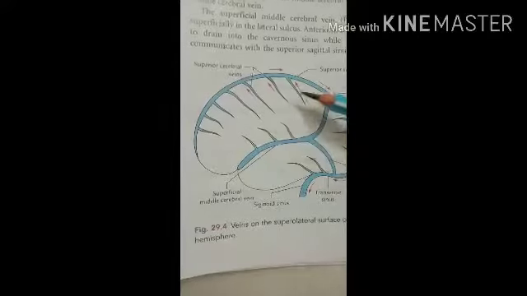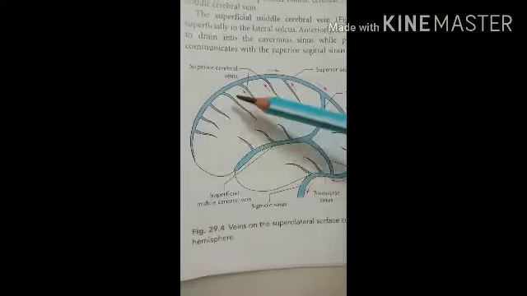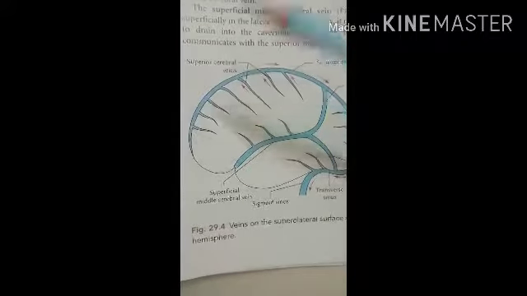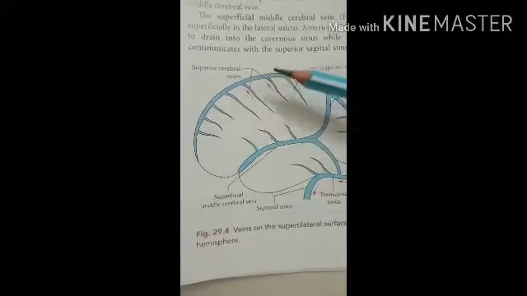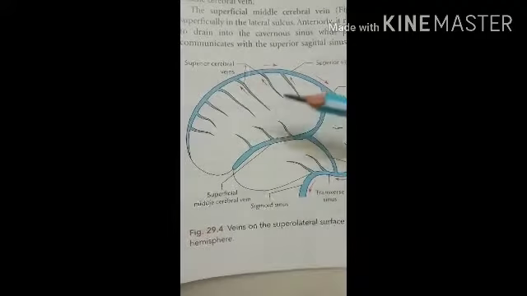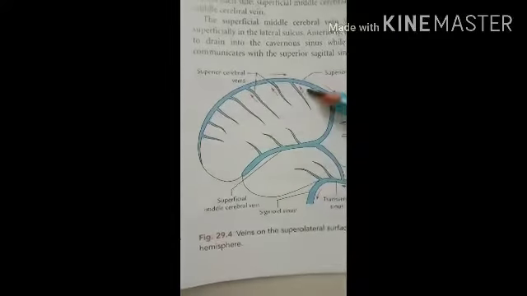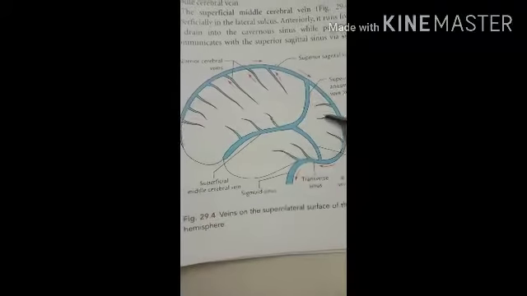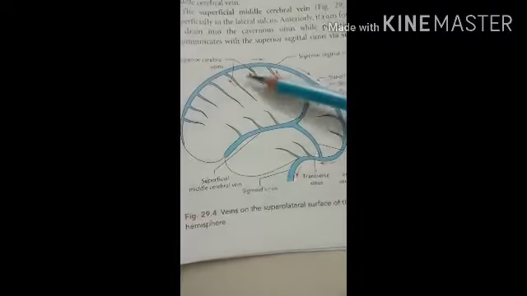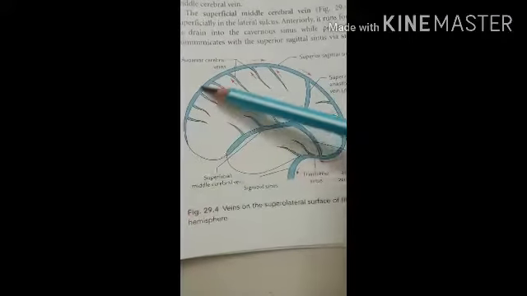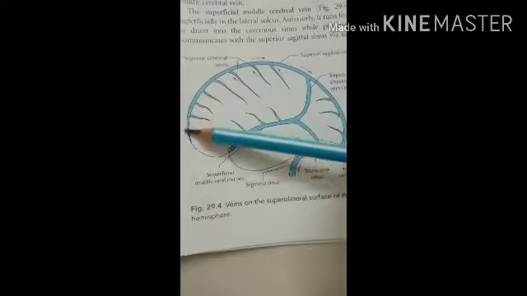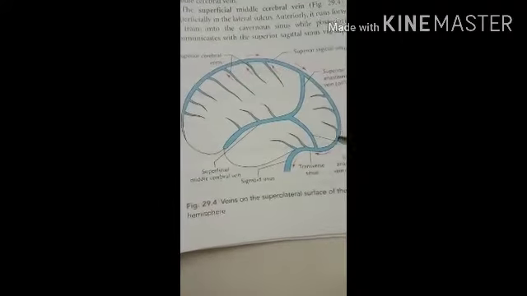The superior sagittal sinus drains the venous blood from 3 veins: the superior cerebral veins, the middle cerebral vein, and the inferior cerebral vein. So here you can see these are the superior, middle, and inferior cerebral veins, which join the large sinus that is called the superior sagittal sinus.